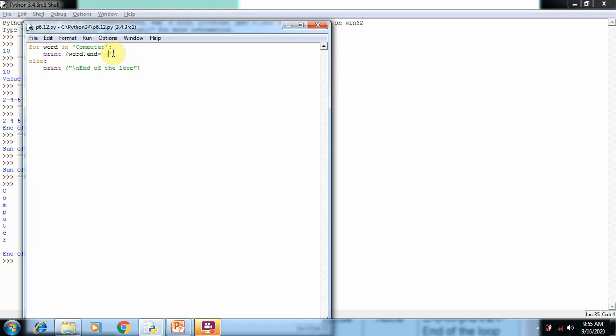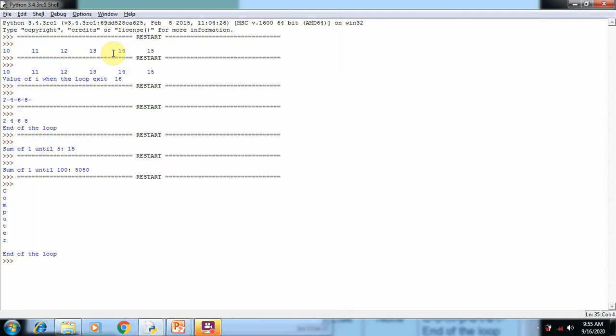After making the changes, I save the program. Now I'm going to execute the program. Now you can see C hyphen O hyphen M hyphen, and each and every time a character is printed, the hyphen is entered at the end. After the for loop reaches the last character, when the for loop is unable to identify any character, the loop stops and goes to the else part. In the else part, the end of the loop statement is printed.